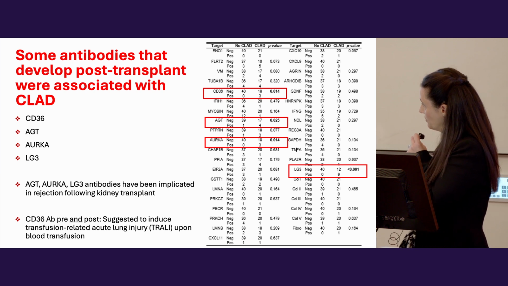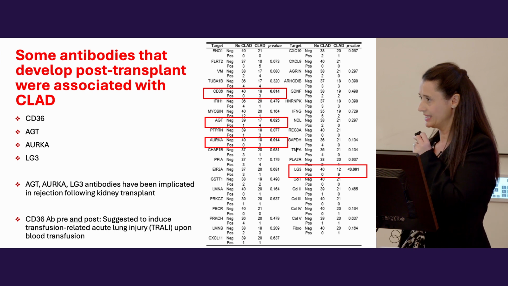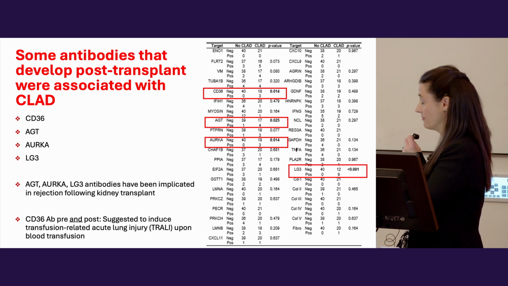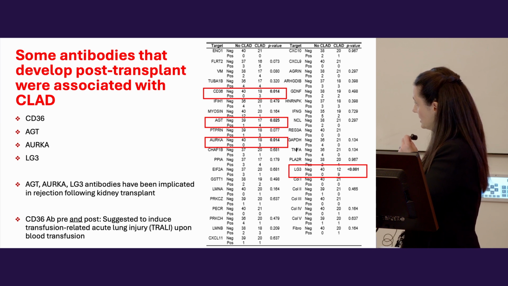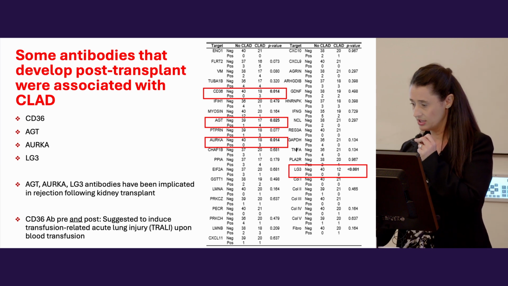The one thing I just wanted to point out was this molecule called CD36. This molecule is widely expressed, and particularly on platelets, which are involved in clotting. We were the first study to pick up antibodies to the CD36 molecule post-transplantation, and it seemed to be associated with rejection if it was detected both pre and post-transplant. Interestingly, antibodies to CD36 have been implicated previously in transfusion-related acute lung injury. So this is a novel association that we're looking to follow up.